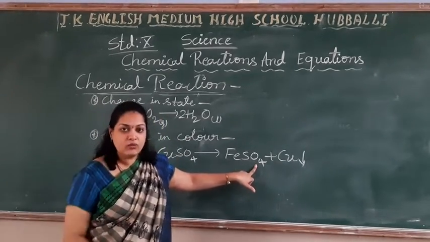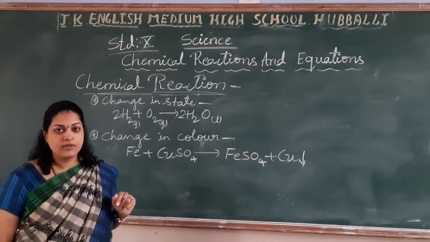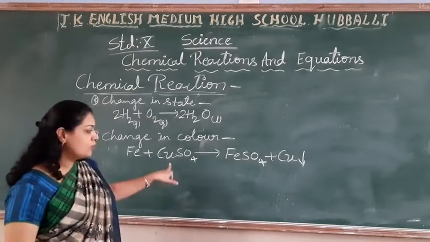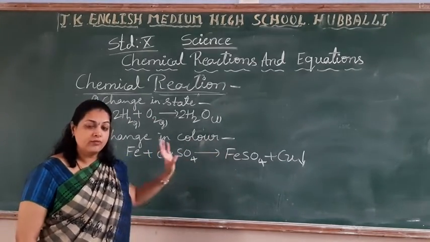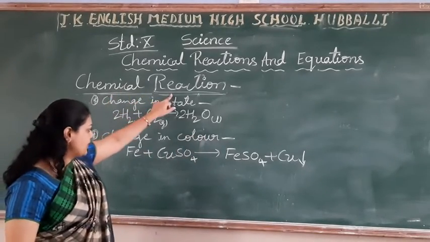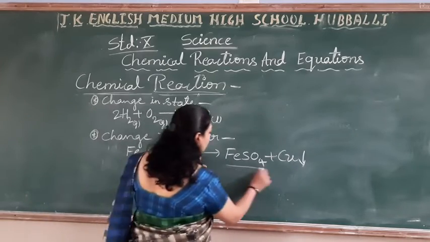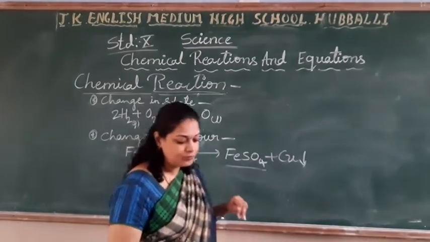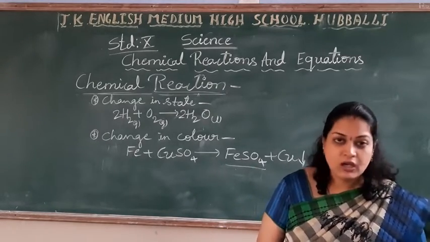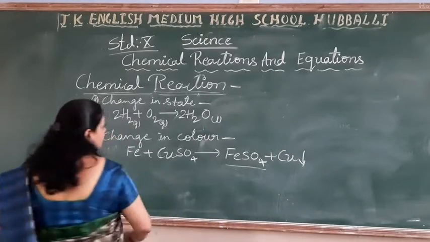Now what is the color of the iron sulfate? It is blue-green. Blue-green is the color of the iron sulfate. Here it was blue, turned into blue-green. Means with this equation what we can understand? When a chemical reaction takes place, we may find change in the color of the new substance. New substance may change its color. Okay.